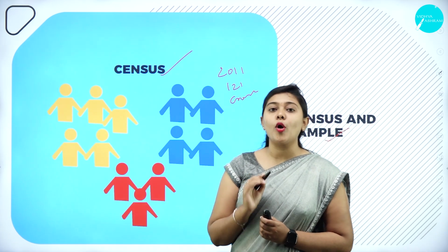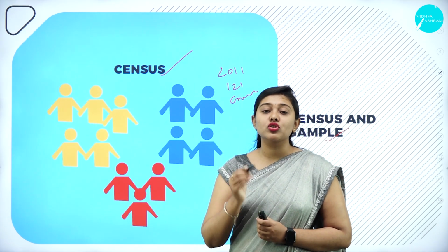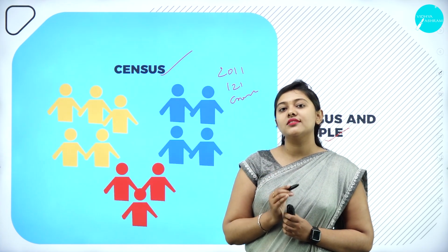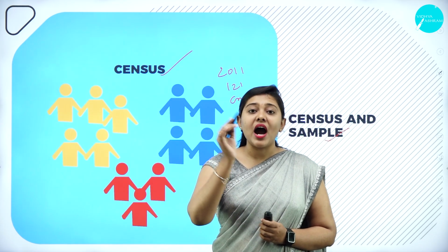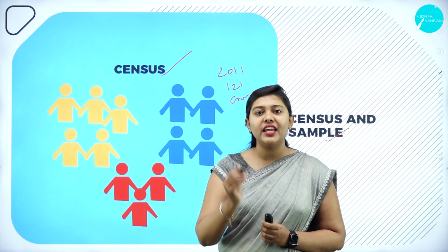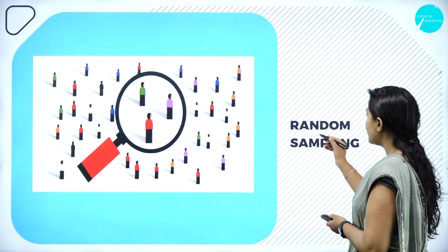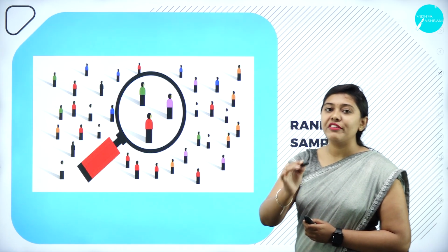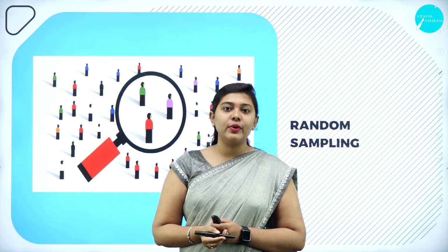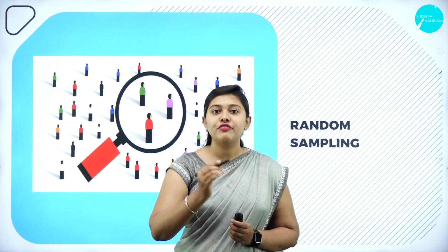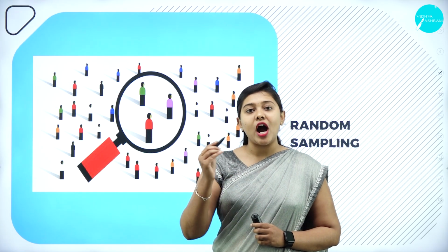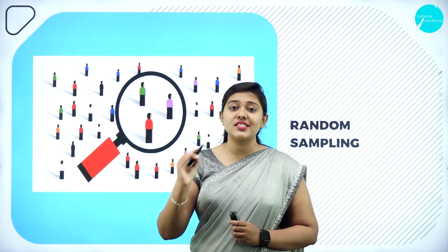I have talked about the population. So what is population? The whole universe, if it is considered, then it is called population. What is a sample? A part of a population taken for the study is called a sample. In that, we have random sample. But before that, let us understand what a sample is all about. Let's assume in our classroom itself we have 50 students. So what is the total population? 50 is the total population. Among the total population, if I take 10 students for our study, then it will be a sample.